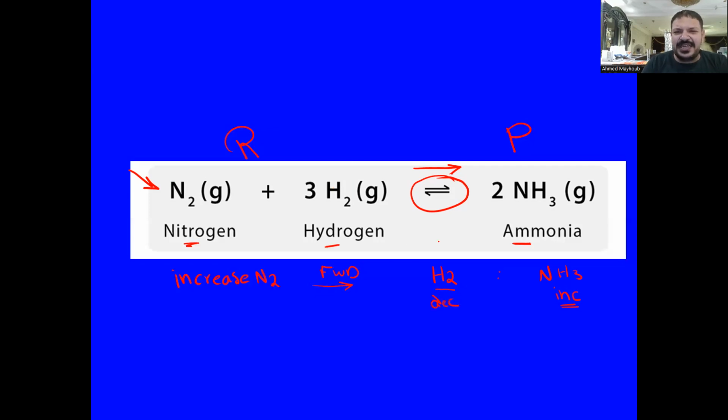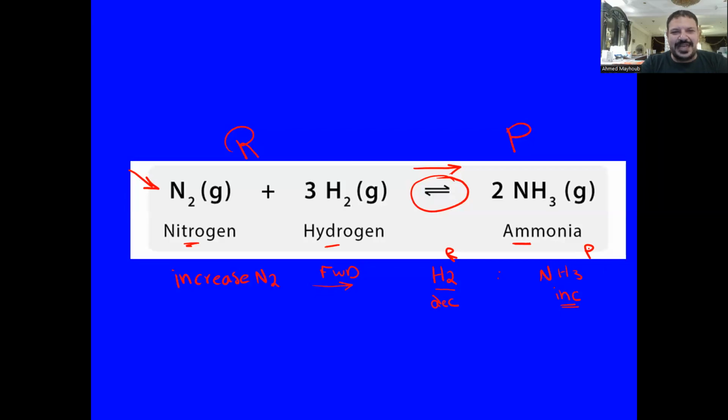Because it's in the reactant side. Okay, and we are going in the direction of making ammonia. It's like you are making sandwiches. You get cheese, you get bread. If you are proceeding in making cheese sandwiches, then both the cheese and buns will be consumed, but the number of the cheese sandwiches will increase.